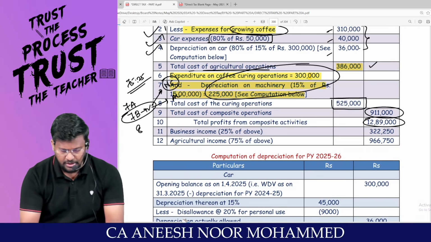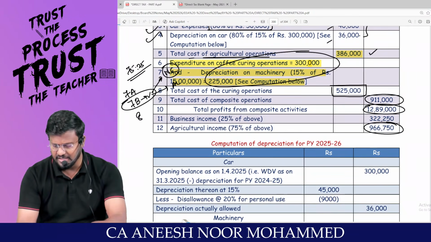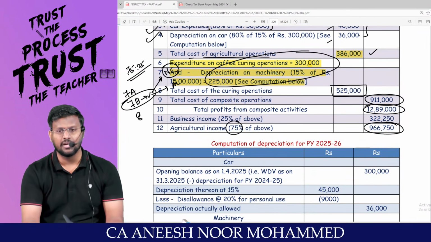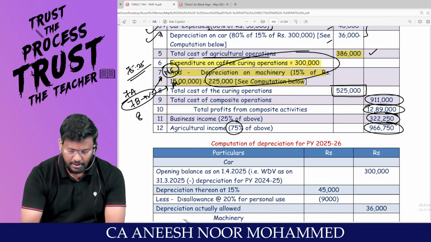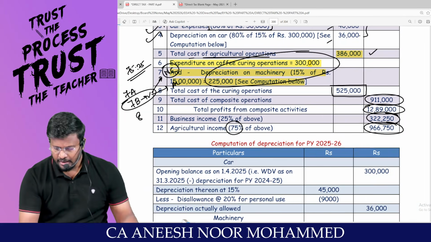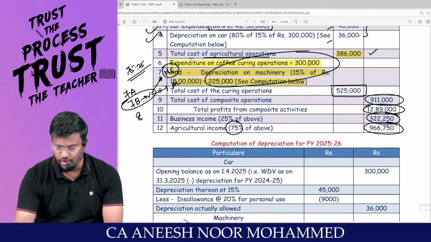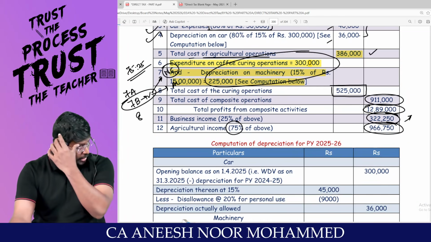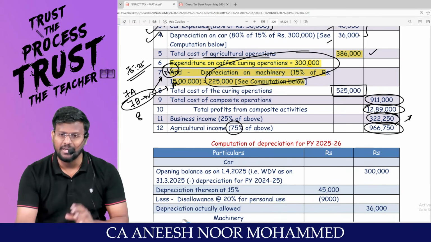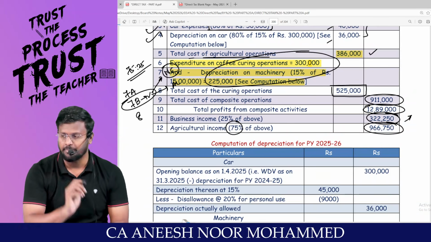So classify this 9,11,000 into 75%. 6,83,250 is the agricultural income. And 9,11,000 into 25% comes to 2,27,750, which is the business income. Only to that extent it will be taxable under PGBP. This agricultural income will be fully exempted.